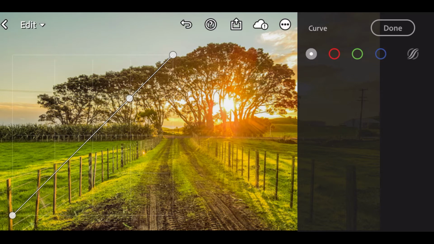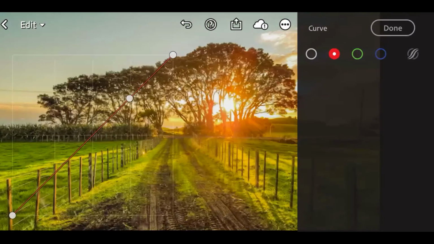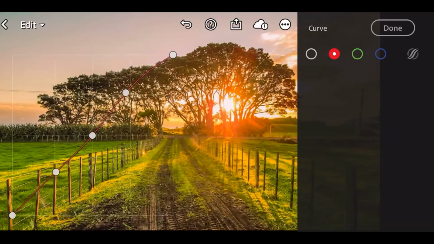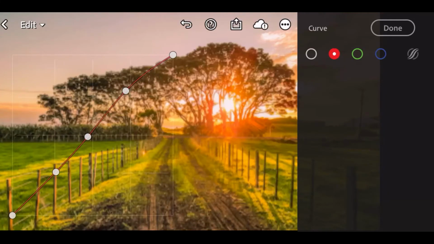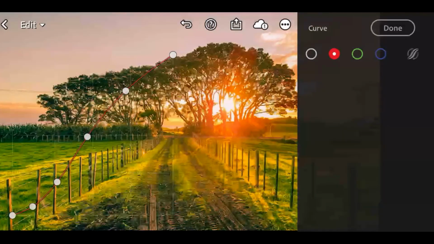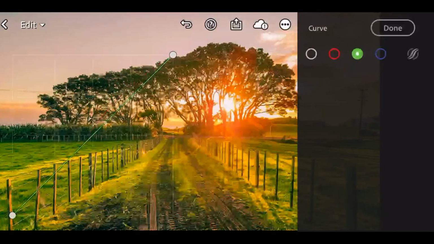Go to Curve. White. Go to Red color. Go to Green color.